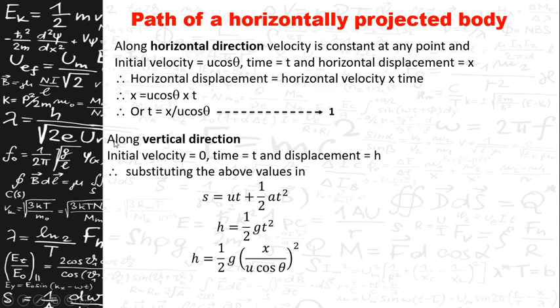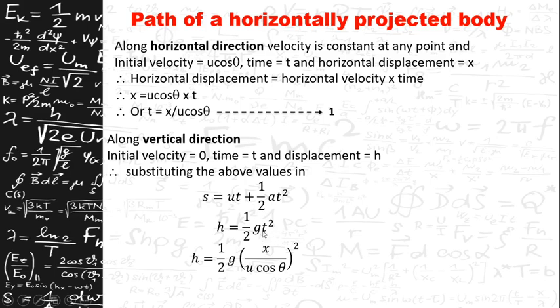Now let us consider the vertical direction. In the vertical direction, the initial velocity will be 0, since at the initial point all the velocity is along the horizontal direction only, and there will be no initial velocity along the vertical direction. Therefore, initial velocity is 0, time is t, and the displacement is h. In the vertical direction, the displacement made by the object is the height, that is h. Therefore, substituting these values in the equation s is equal to ut plus half at square, you will get h is equal to half gt square.